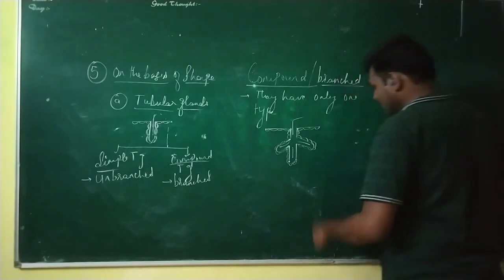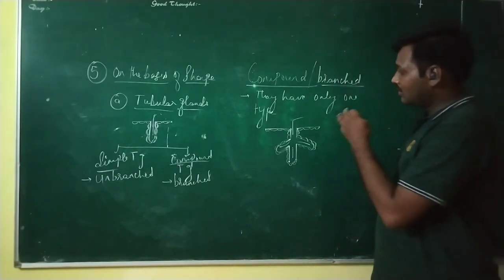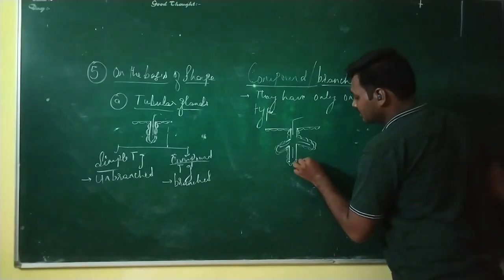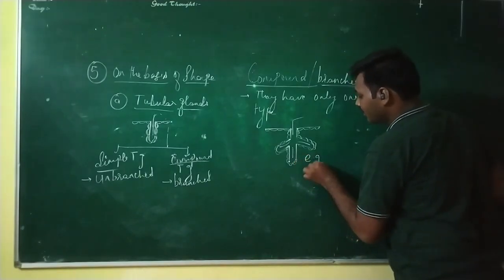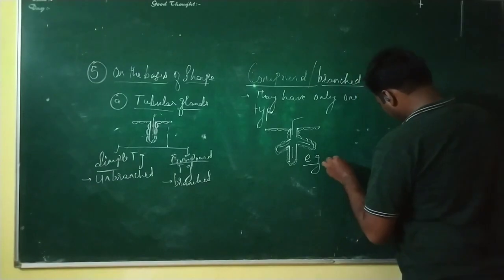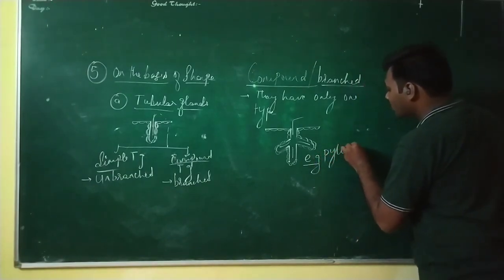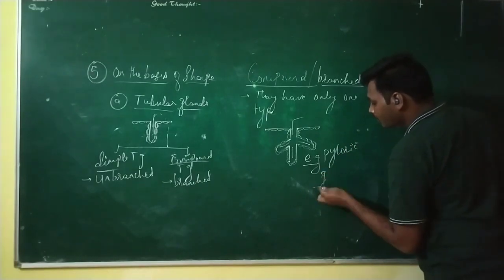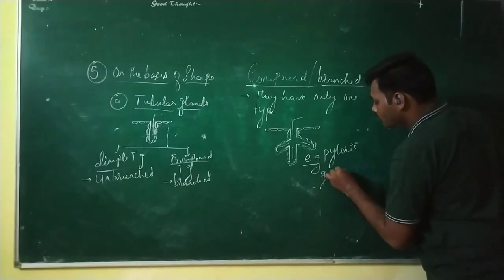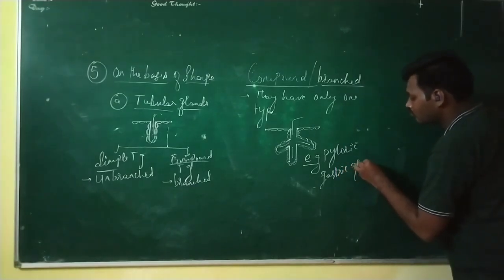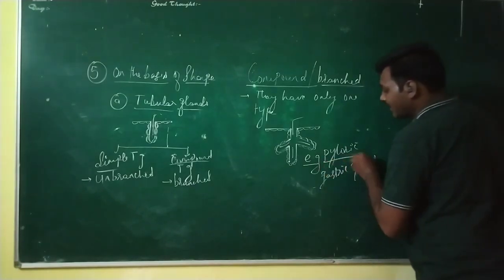So where exactly this type of glands are found? These are seen in, or you can write as an example, pyloric gastric gland.